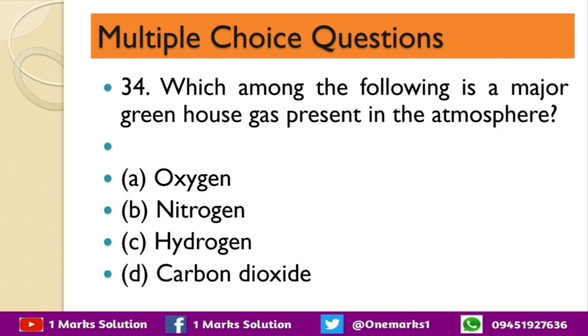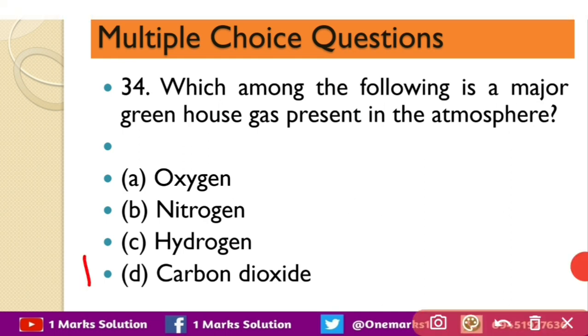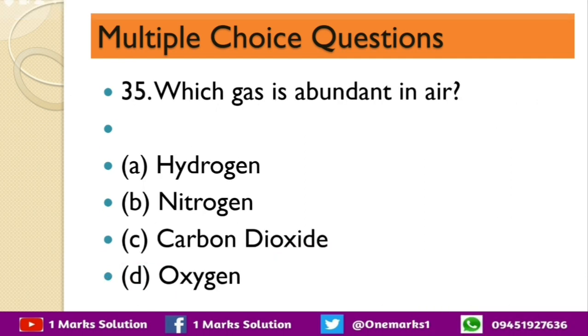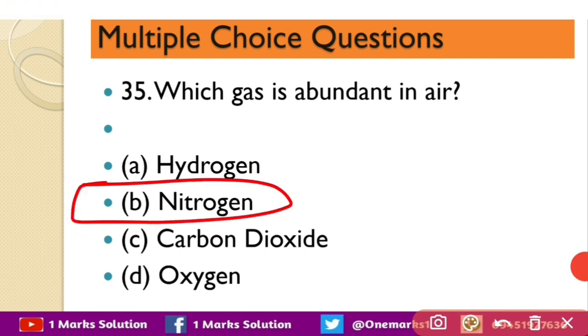Next question is, which among the following is a major greenhouse gas present in the atmosphere? Oxygen, nitrogen, hydrogen and carbon dioxide. So the correct answer is carbon dioxide. Next question, which gas is abundant in air? Options are hydrogen, nitrogen, carbon dioxide and oxygen. So the correct answer is nitrogen.